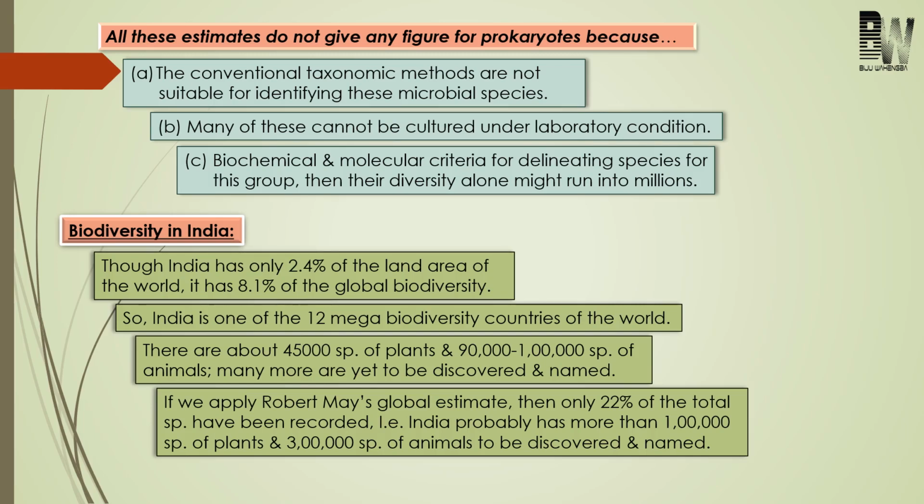In India, there are about 45,000 species of plants and about 1 lakh species of animals. But if we apply Robert May's global diversity estimate, then only 22% of the species has been recorded. That means India has more than 1 lakh species of plants and about 3 lakh species of animals yet to be discovered. So this is about biodiversity in India.